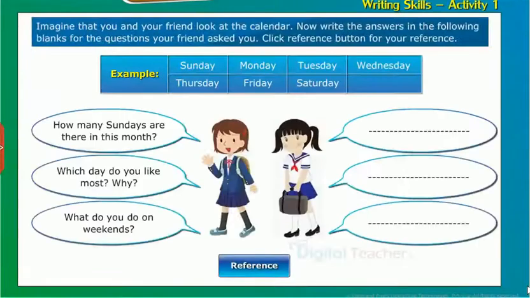Writing skills. Activity 1. Imagine that you and your friend look at the calendar. Now write the answers in the following blanks for the questions your friend asked you. Click Reference button for your reference.